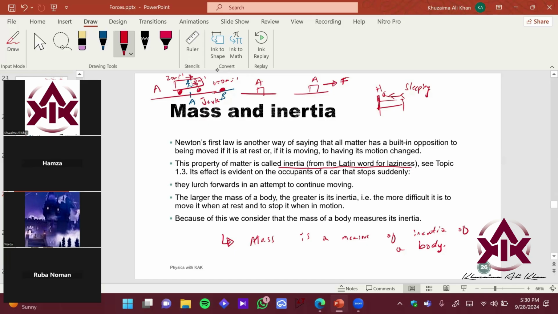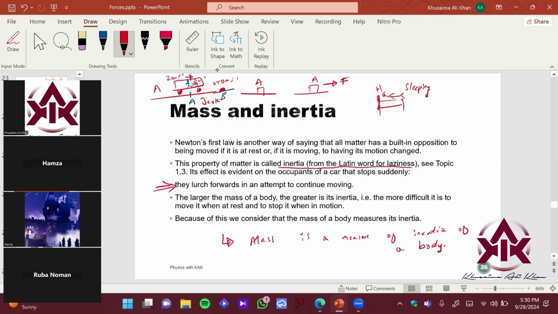Okay. Similarly, since the body is composed of mass, inertia comes basically from the property of mass, right? So we can define mass as a measure of inertia, right? Okay. So this point is explaining this case.